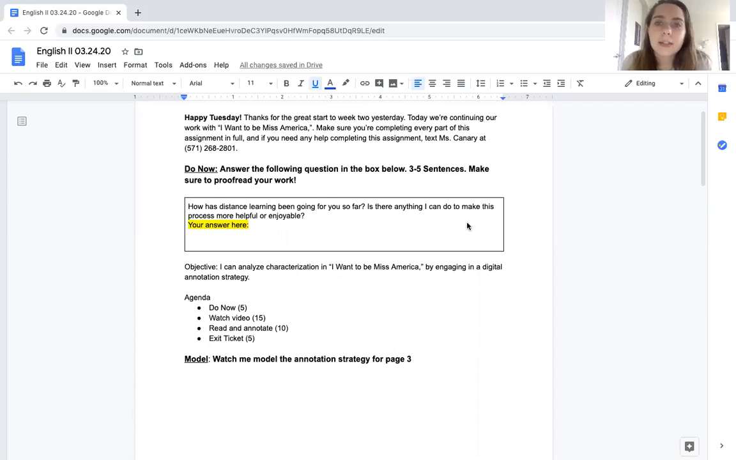But in any case, let's take a look at our objective. We have, I can analyze characterization in I Want to Be Miss America by engaging in a digital annotation strategy. So today, again, structure is going to be very similar to what you did yesterday. We have 2 more days with this reading, this story, I Want to Be Miss America. So just like yesterday, you're going to watch this video. We're going to go through a page all together of reading and annotating. Then you're going to do another page of it on your own independently.